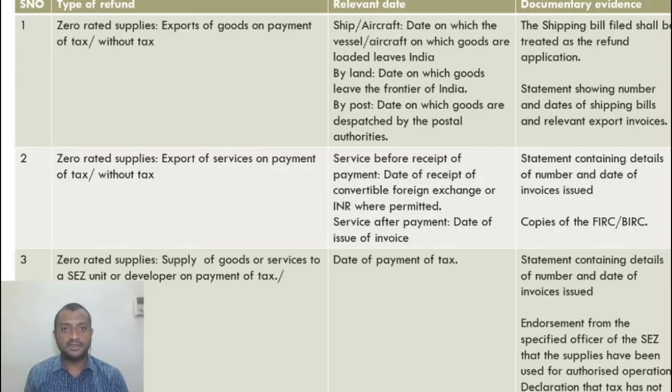Once the shipping bill is there, the goods are said to have been accepted for export, and once the goods cross the customs frontier, the captain of the ship files another document which is confirmation that the goods have exported the country. If that information is confirmed by the IceGate portal and both of them match, the invoice details in GSTR1 should match with the one filed within the IceGate portal. If those are not matching, the refund application is not processed. So one has to be very careful while filling up GSTR1 and GSTR3B. Even the port code and shipping bill number should match pie by pie. Otherwise, the refund application will not be processed.